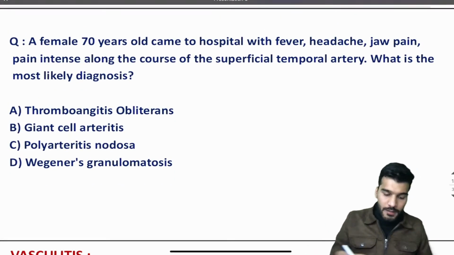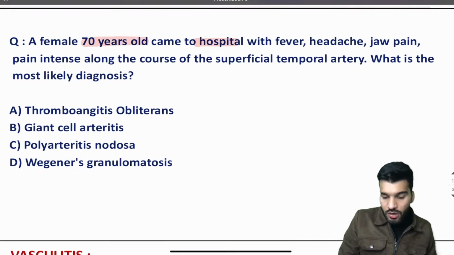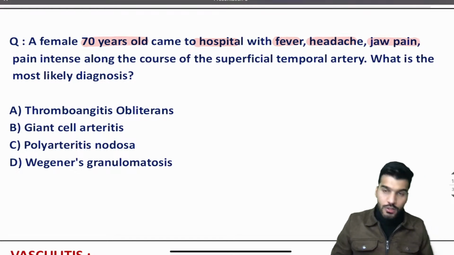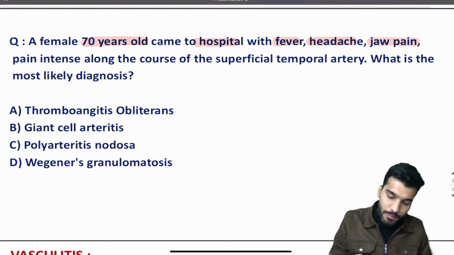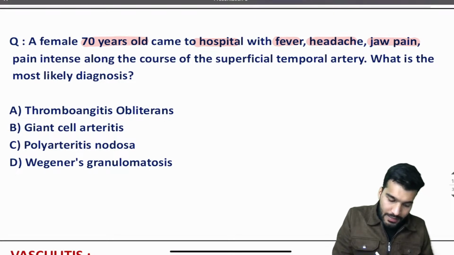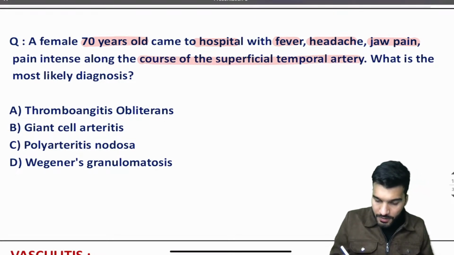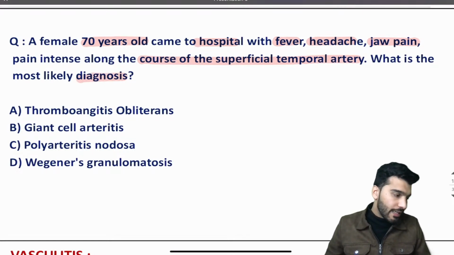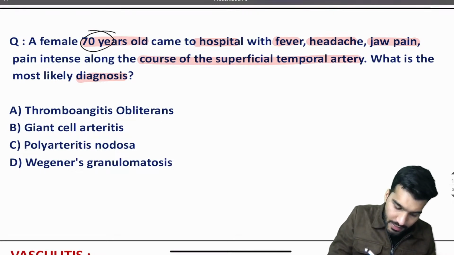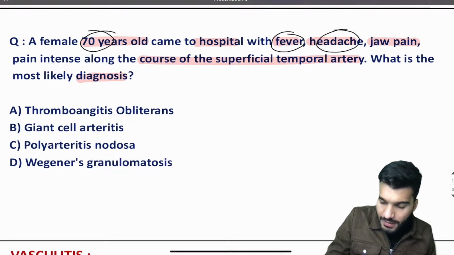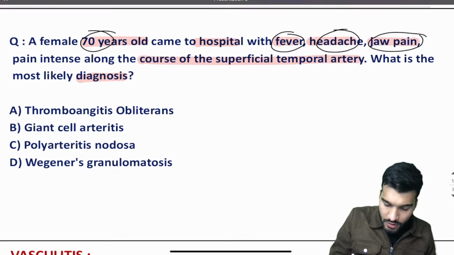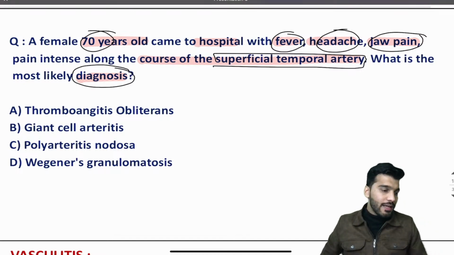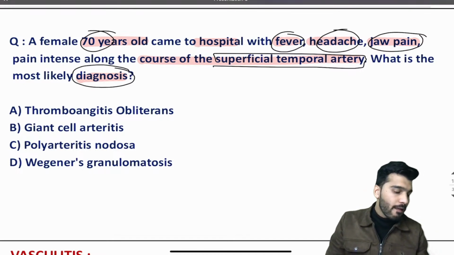Next question. A female 70 years old came to the hospital with a fever, headache and jaw pain. So she's having a fever, headache and jaw pain, intense along the course of superficial temporal artery. What is the most likely diagnosis? You have a female, 70 years, with fever, headache, jaw pain and superficial temporal artery involved. So many hints. What is your answer?